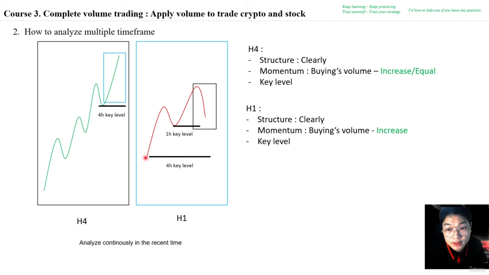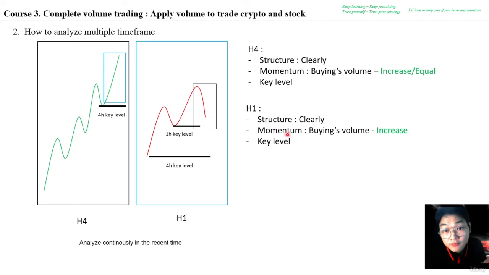In the 1 hours time frame, we also need to analyze structure. It should be very obvious. And the second one is the momentum of the market. Buying volume should be increased because at this time the market is also in the up movement, and therefore to entry you need to see that the momentum of the market also increased.